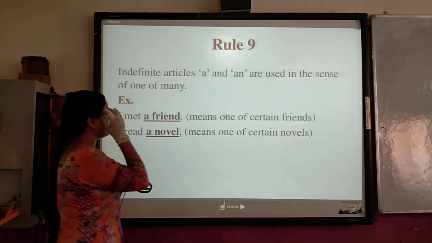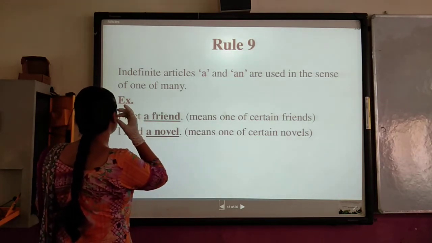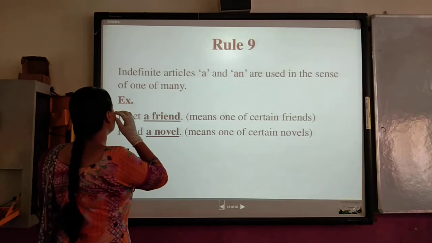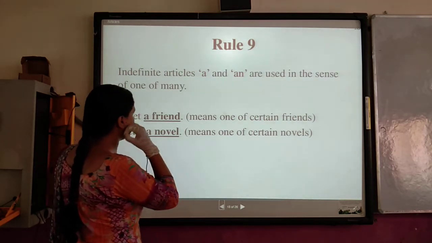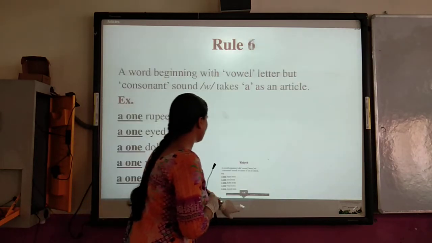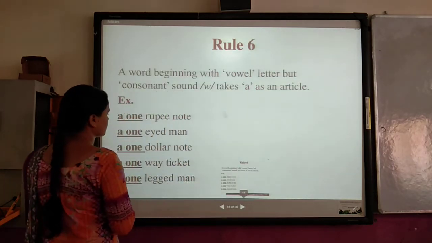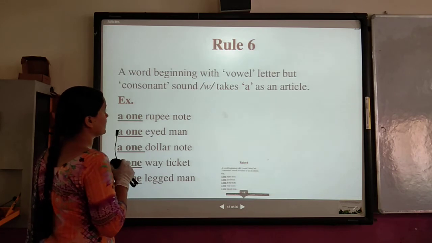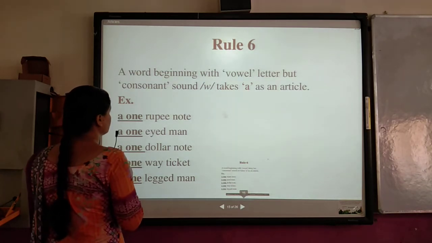I will tell you the doubt also in the later period. Okay. So indefinite articles a or an are used in the sense of one of the many. I have told you. Now come to the next rule. Rule number 6 is a word beginning with a vowel letter but a consonant sound.